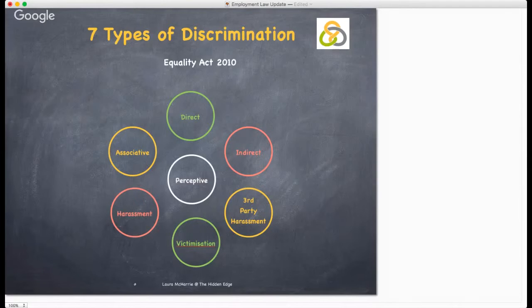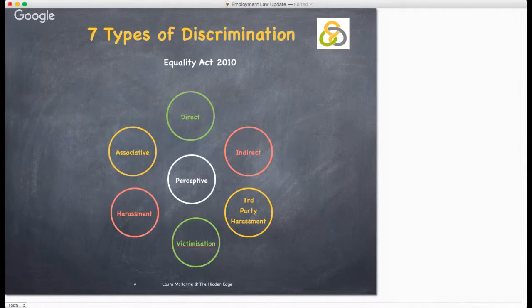Understanding the 9 protected characteristics is one part of the Equalities Act. It also lays out 7 types of discrimination. Direct discrimination occurs when somebody is treated less favourably than another person because of a protected characteristic that they have.